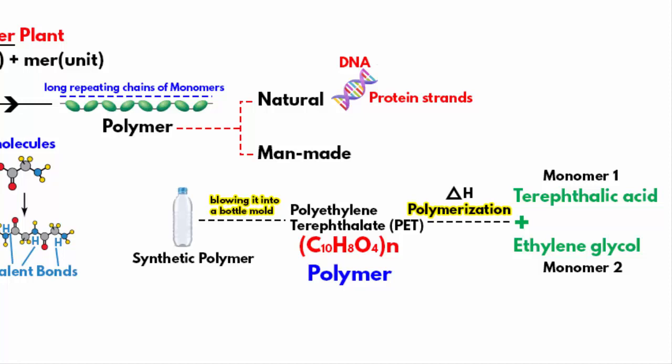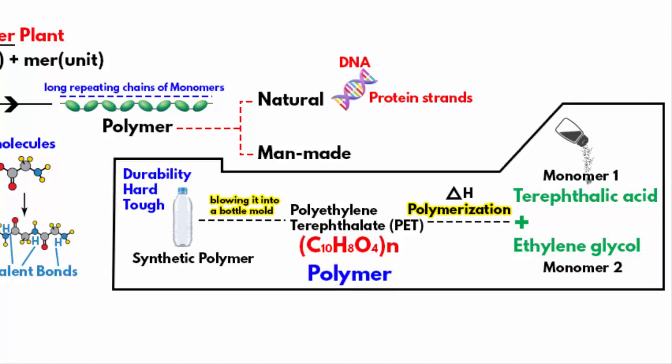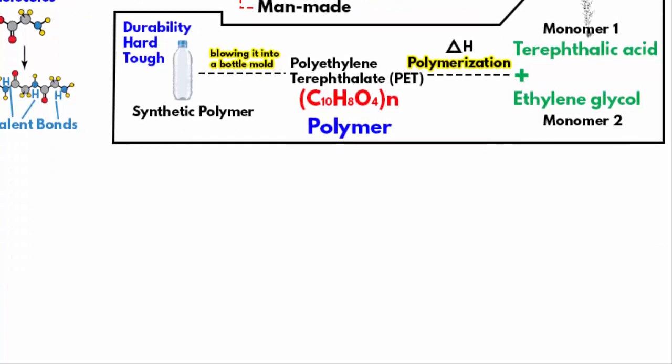If you want, you can also change some of the monomers depending on your choice of material, which will further add durability, hardness, toughness to the final product. Now that you have understood what polymers are and how they are formed, this is exactly what happens in a polymer plant. The South Korean chemical plant in Vishakhapatnam is a polymer plant where all kinds of plastic products are made. The gas that leaked in this chemical plant is the styrene gas.